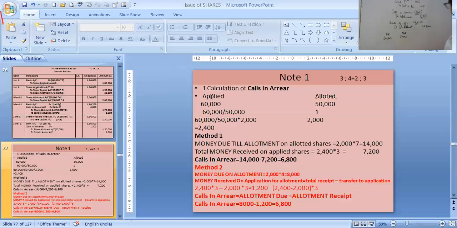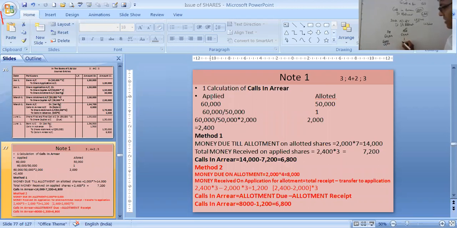Now notice, one shareholder who was holding 2,000 shares. Holding means allotted. Holding also means allotted. One shareholder who was allotted 2,000 shares. So this part is given, I write 1 over here. As per the unitary method, it becomes 60,000 by 50,000.